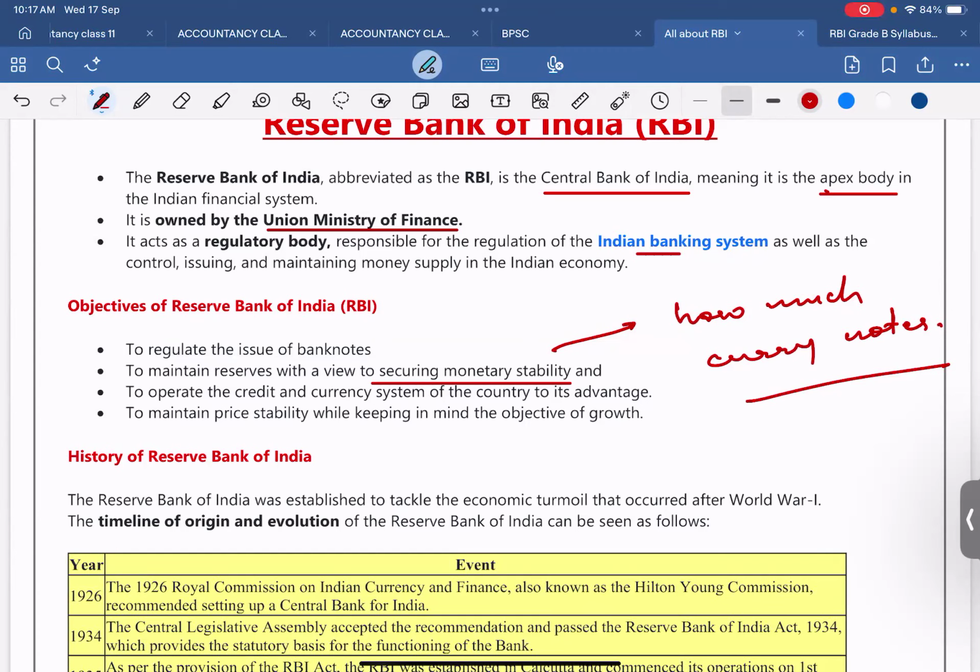That is securing monetary stability by the RBI. It is decided by the RBI only how many notes should be in the market.